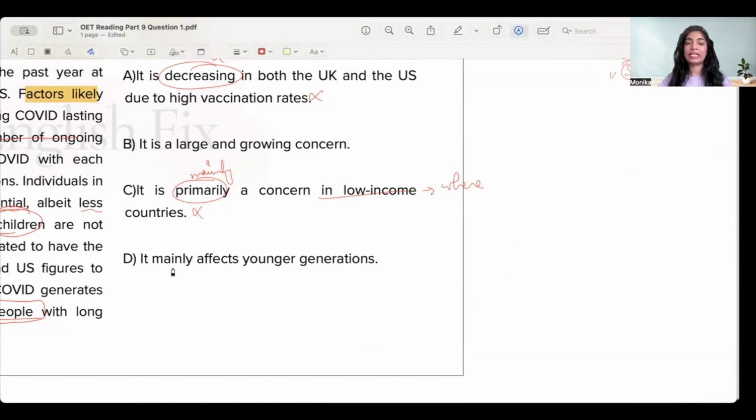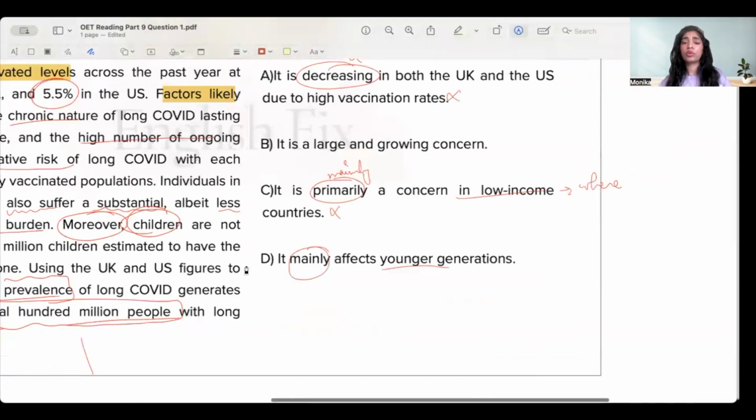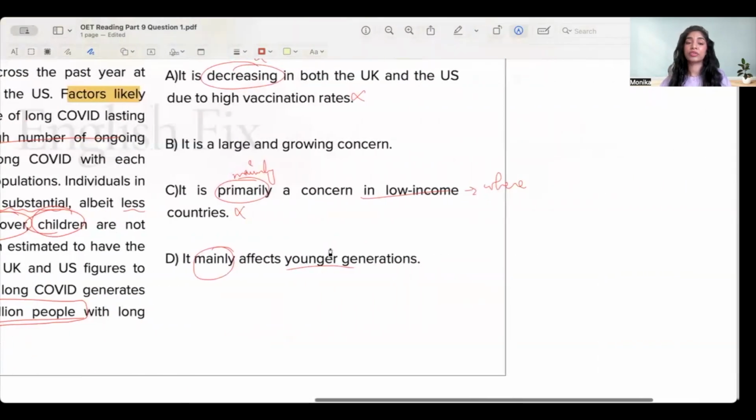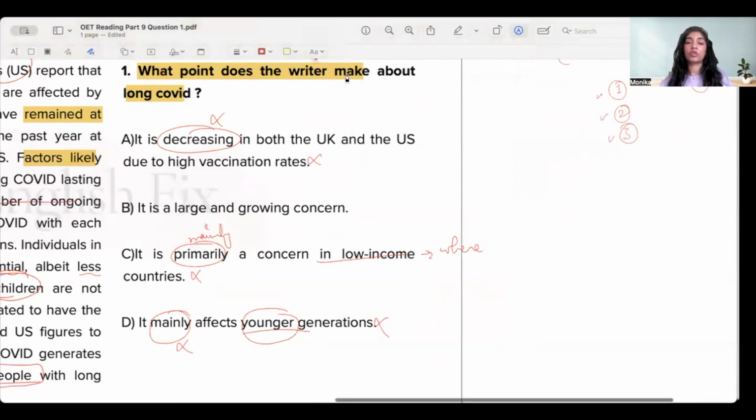C is wrong. It mainly, once again, primarily, chiefly, principally affects the younger generation. They have told me that children are also not spared, with up to 5.8 million children estimated to have the disease. But it doesn't say that it is only targeting, or primarily and mainly targeting, younger generations. So this is where I have an issue. And this is why our answer option C is going to be the correct answer. I'm sorry, answer option B is going to be the correct answer here.